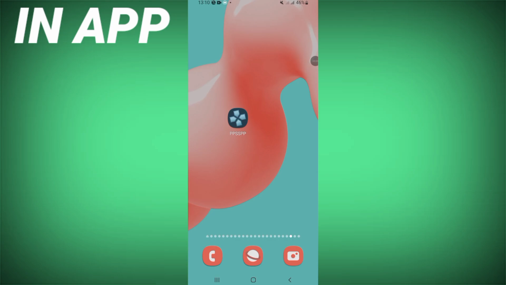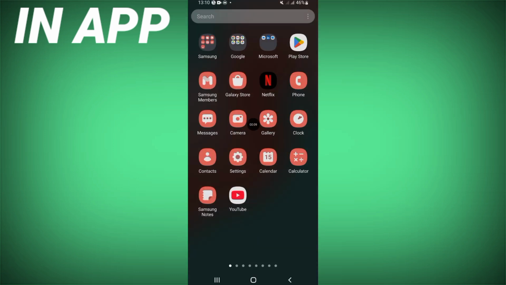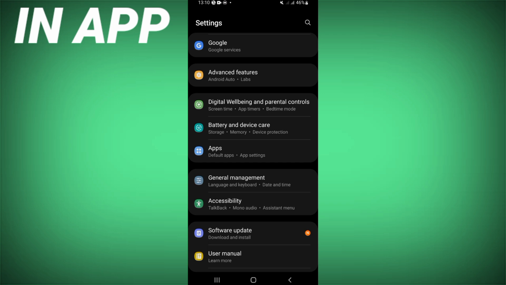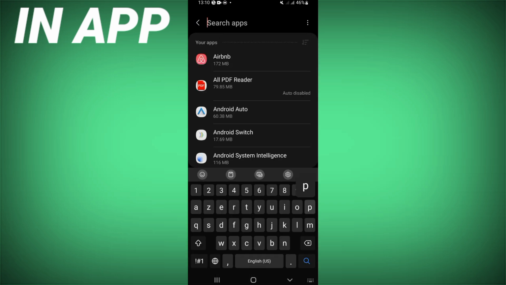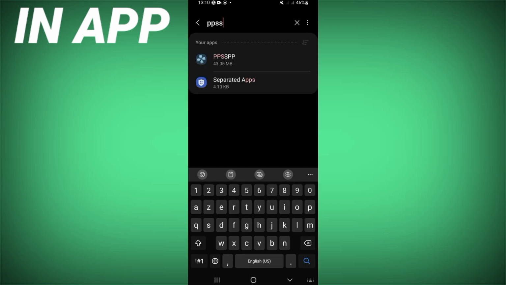Guys, in this video I will show you how to fix the sound problem on the PSP app. To fix this problem you should follow some steps. Open the settings of your device first, click on the apps option, and search for PSP and click.